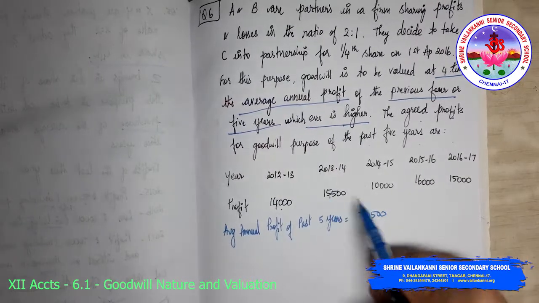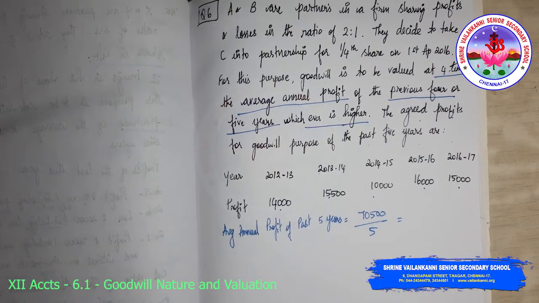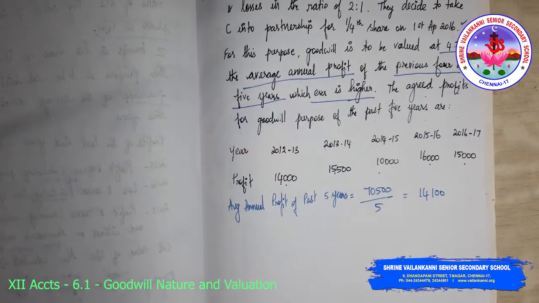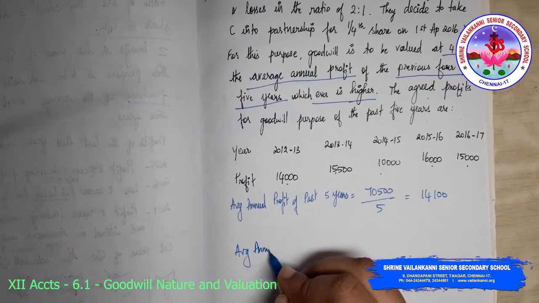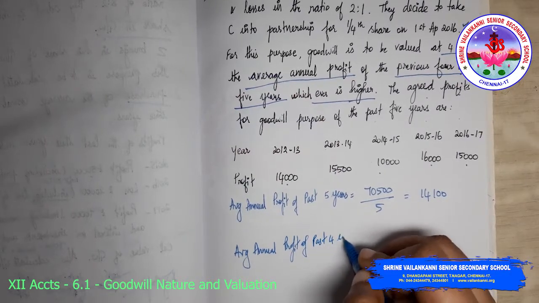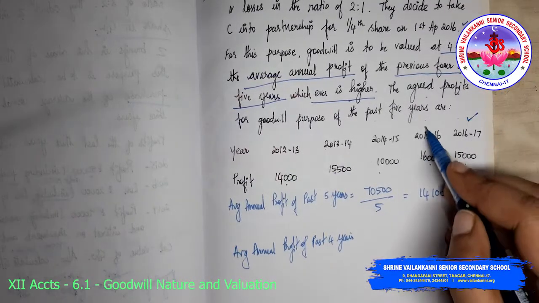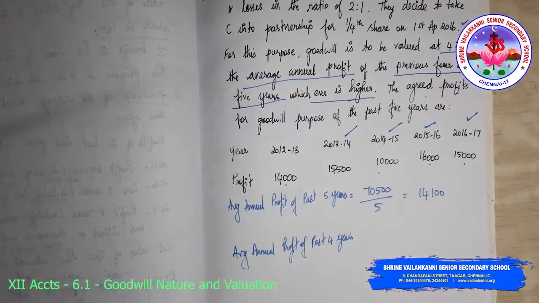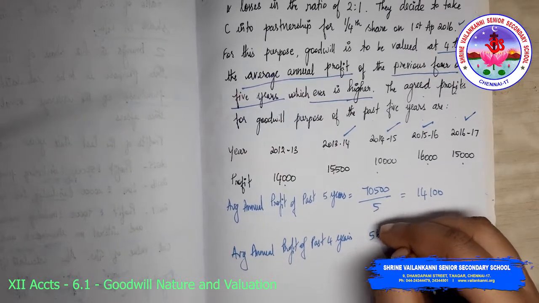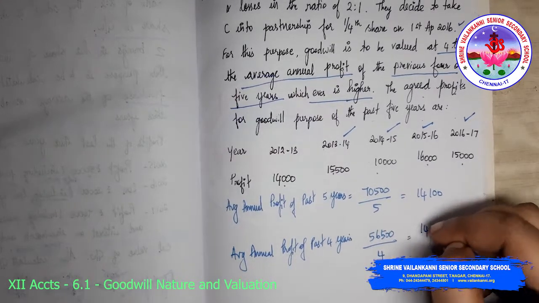If I divide by 5, I get 14,100. Now for the average annual profit of the past 4 years, which means years 1, 2, 3 and 4: 70,500 minus 14,000, I am getting 56,500, divided by 4, which is 14,125.